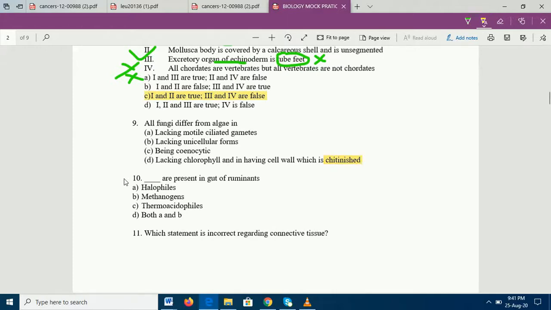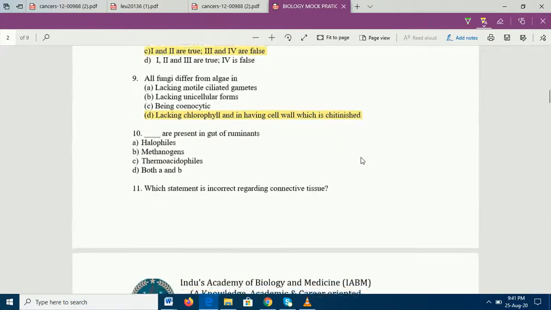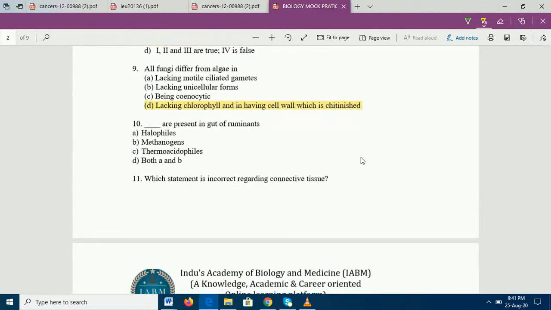Yes, so how do fungi differ from algae? They lack chlorophyll because they are heterotrophs. Algae are autotrophs, and fungi have a cell wall which is always made up of chitin, unlike algae, where the cell wall is made up of either cellulose or pectin or even sometimes algin. Right? Very simple. Question number 10.